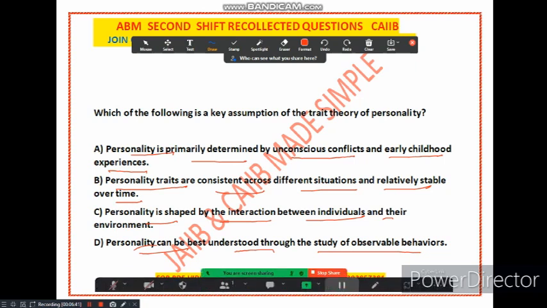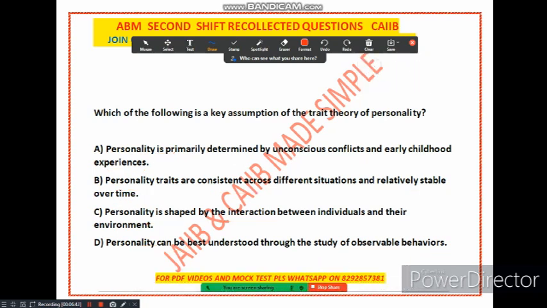First of all, try to understand what it is asking. Personality traits are enduring patterns of thought, feeling and behavior that are relatively consistent across situations. They are thought to be influenced by both genetic and environmental factors. The trait theory of personality is one of the most widely accepted theories of personality. It has been used to explain a wide range of human behavior.